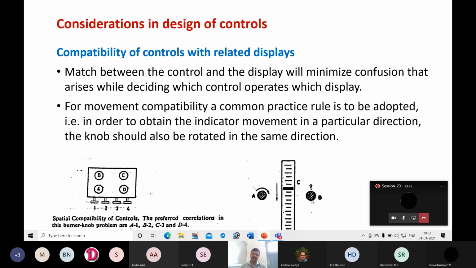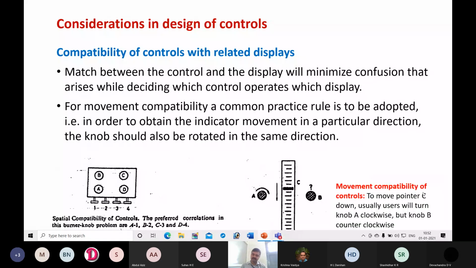Okay, based on the mental concept, so if you are using this knob B, it should be rotated in counterclockwise direction. Based on the mental concepts, we will think that if you rotate in clockwise direction, it will move upwards. So in order to bring this pointer downwards, we have to move in anti-clockwise direction. Okay, so that is another thing.